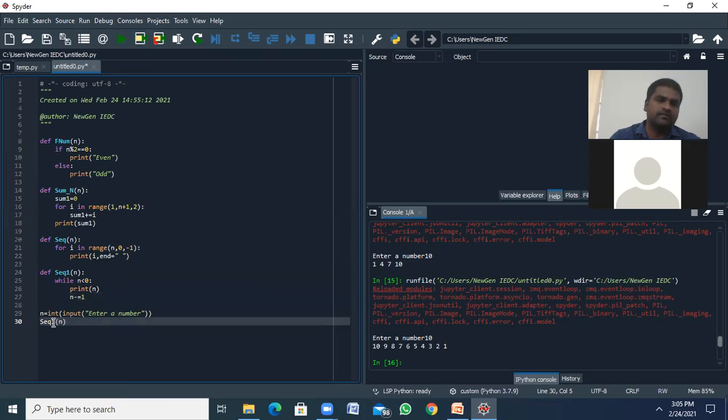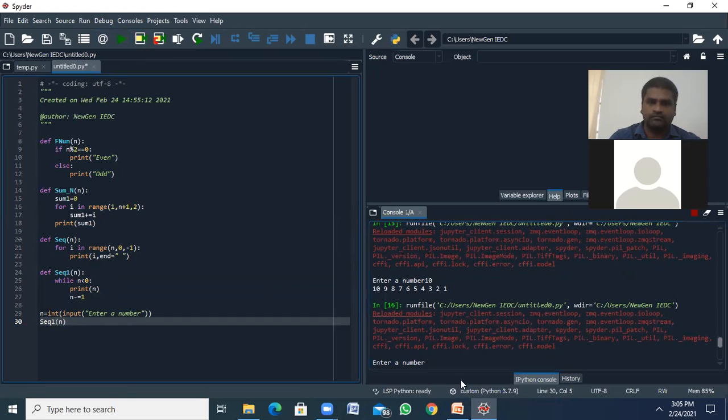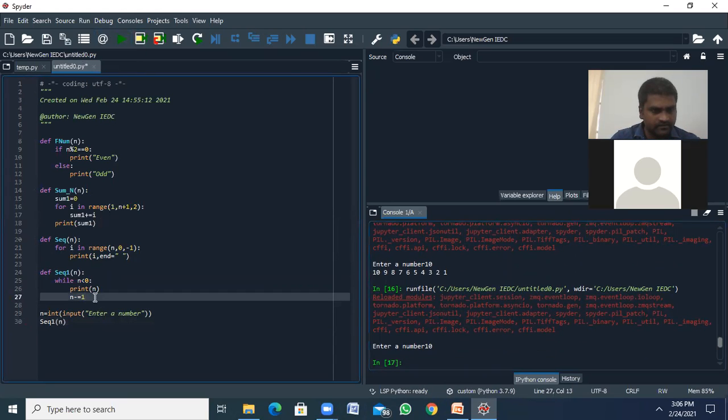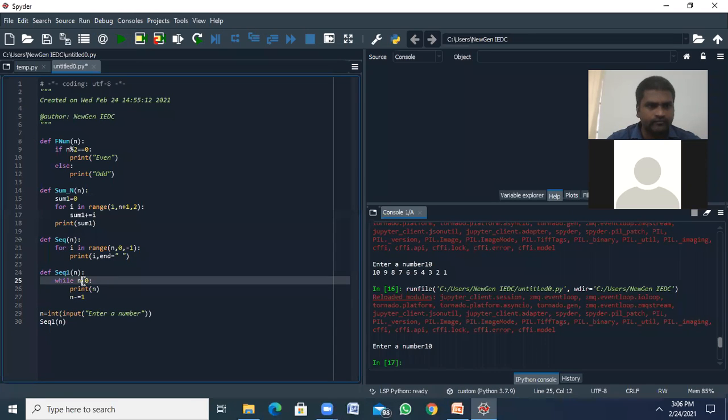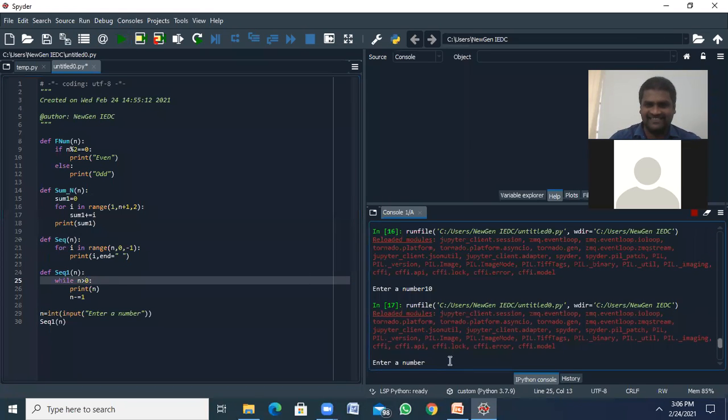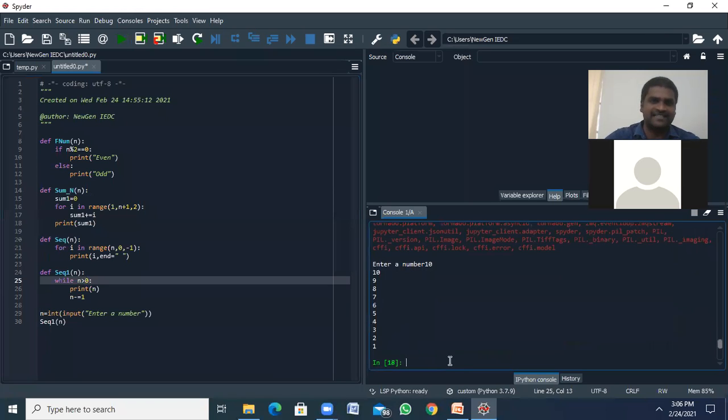Here I'm using 1. So what happened? Print n. Sorry, greater than, not less than. Okay. Like this, 10, 9 up to 1.